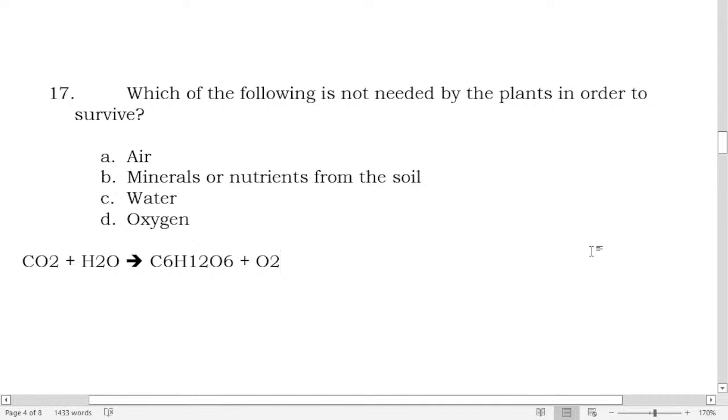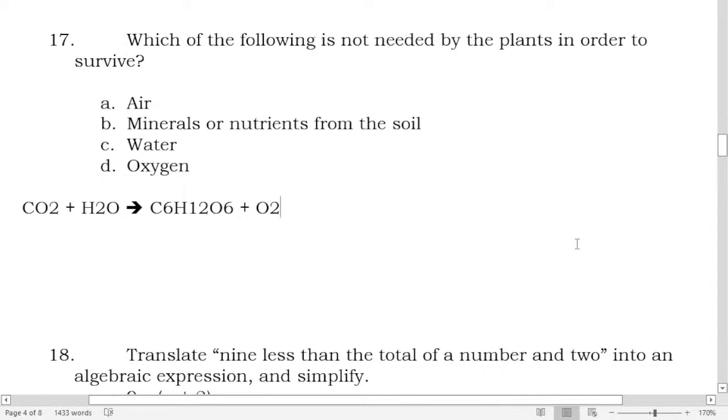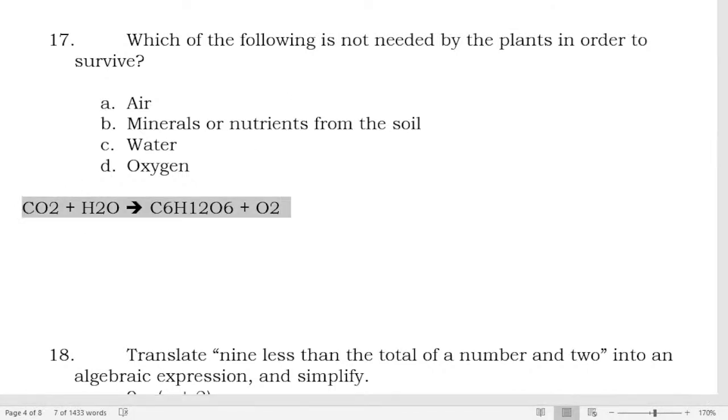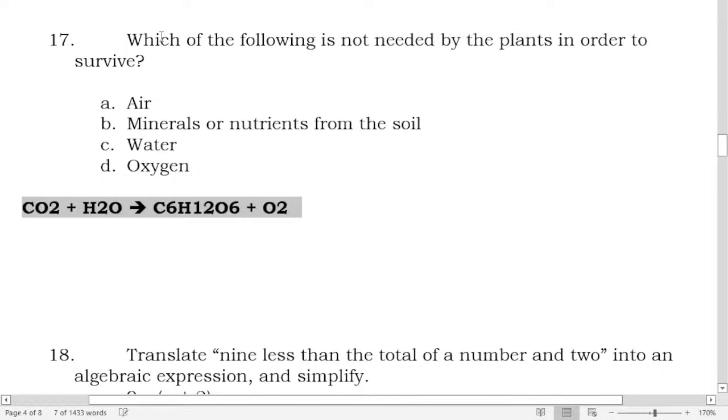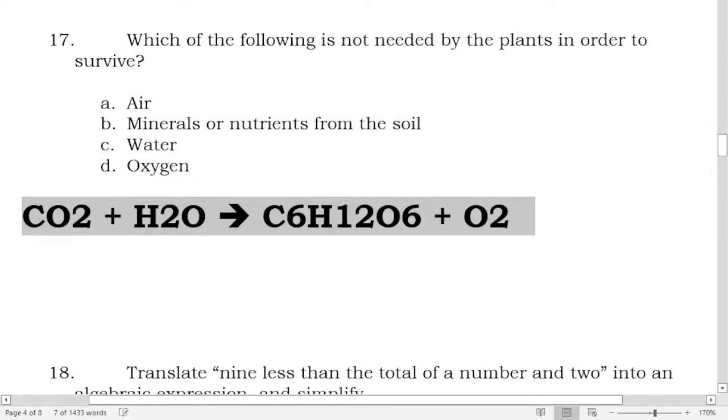Through photosynthesis, plants provide the oxygen that we humans need. And from us comes the CO2. That's correct. Photosynthesis is a process of making food by plants. I have written here the chemical equation for photosynthesis.